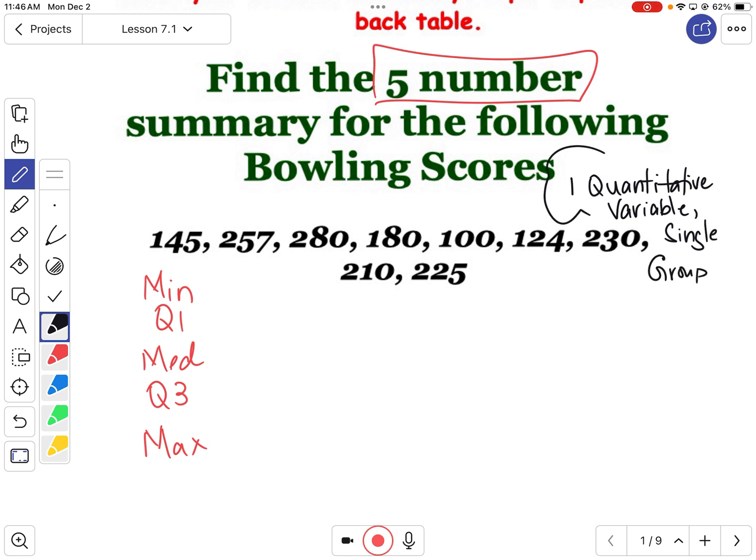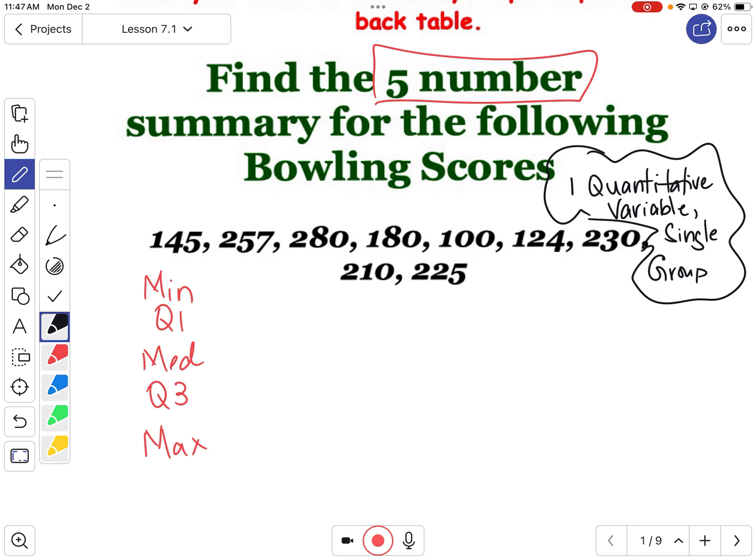On our applet, this is the one we're going to use. The good news is it gives me all those values. So let me switch over to that applet and get those values put in.